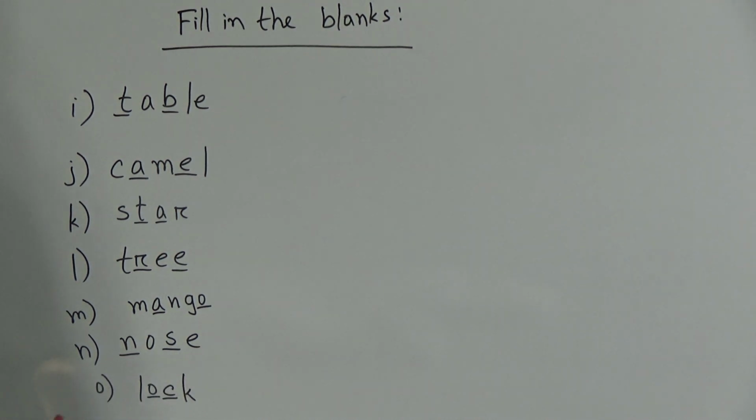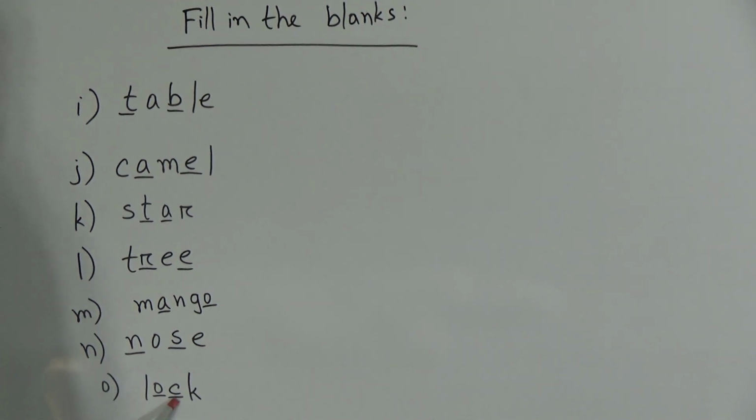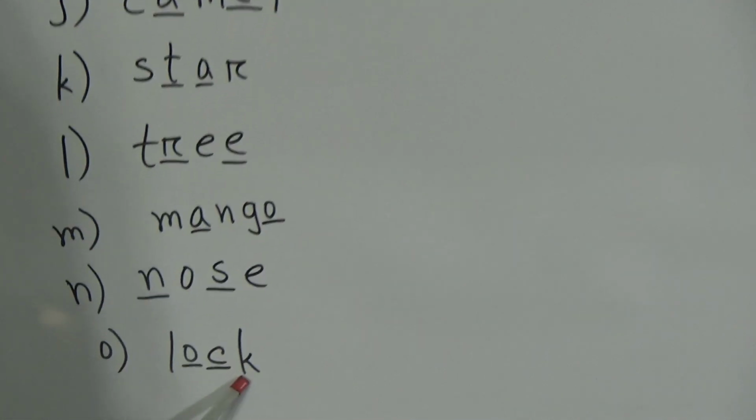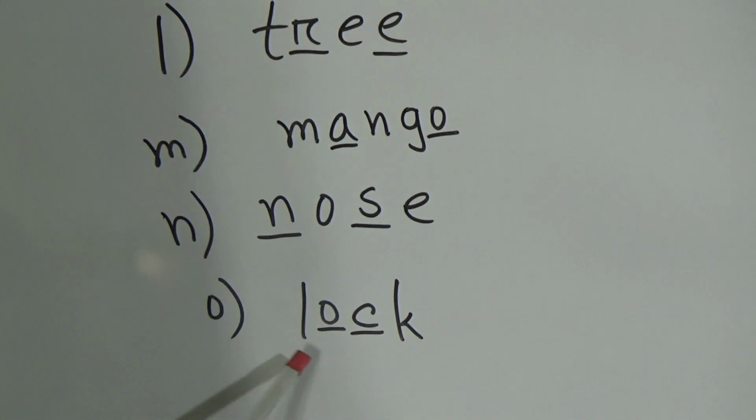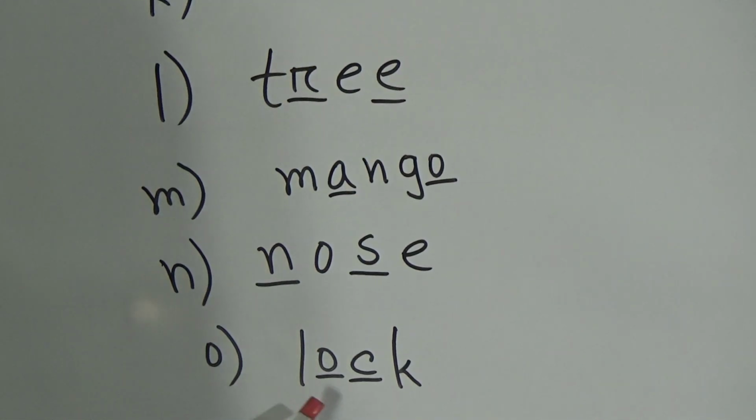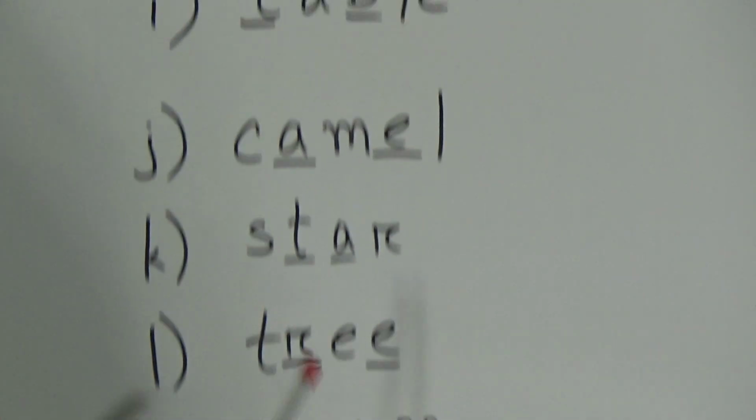Look, dear students, our last word is lock, L-O-C-K, lock. After the letter L I have written O, because you will get a gap and in this gap you have to write O, L-O. Then you will get another gap and you have to write C. Then the next letter is K. L-O-C-K, lock. So I am repeating these words once again.